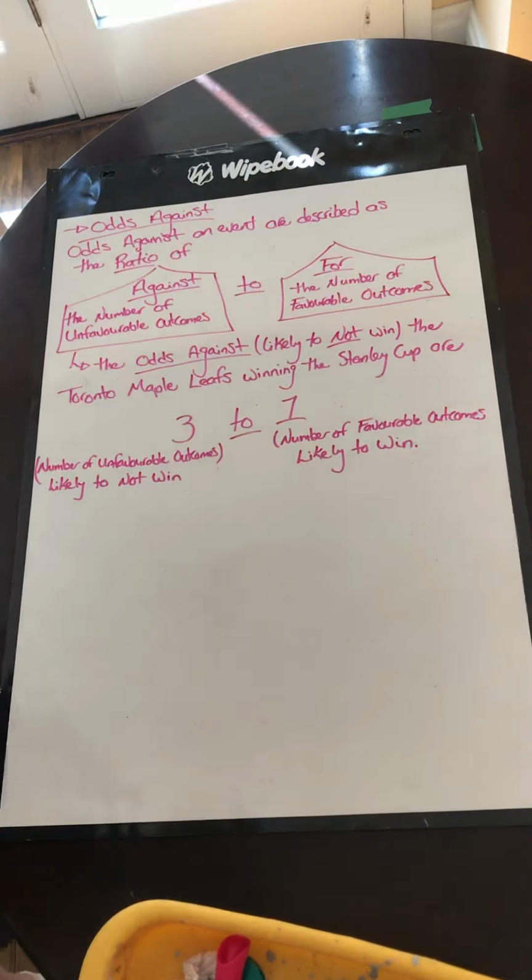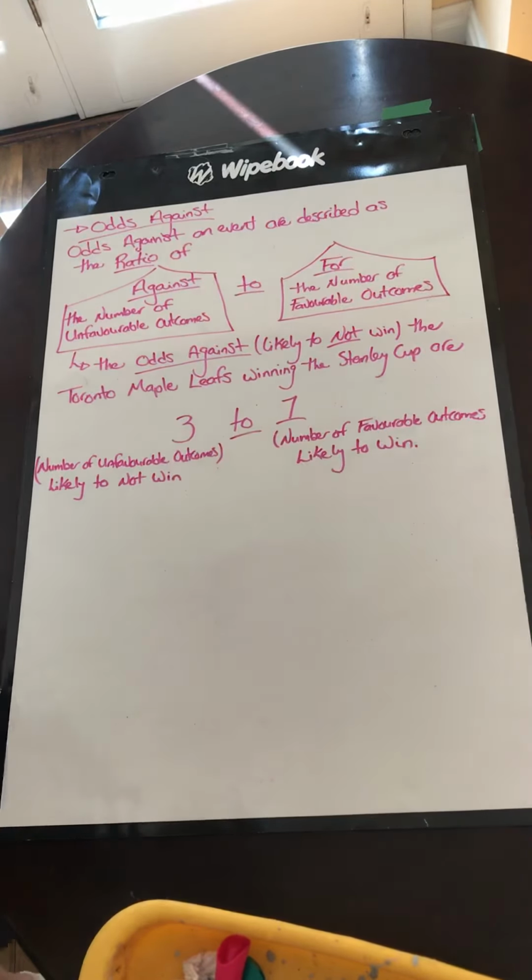A nice little check here is to check the total marbles. The 4 for and the 8 against should add up to the total that were there in the beginning, and 4 and 8 is 12. So that's a check that we're on the right track. Therefore, the odds in favor of the marble being yellow are 4 to 8.